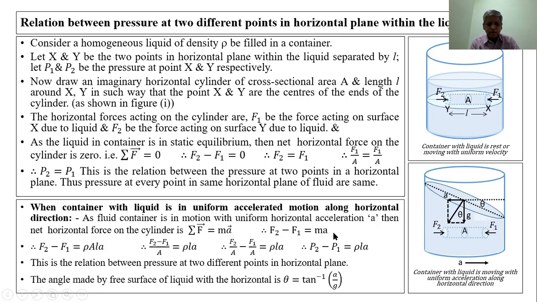Mass into acceleration. But mass is equal to the mass of liquid inside this column.